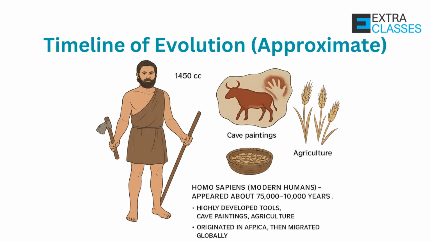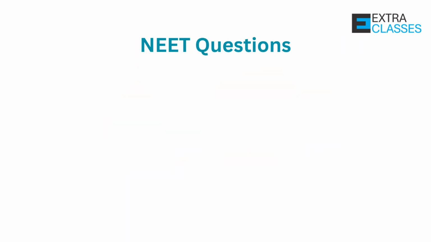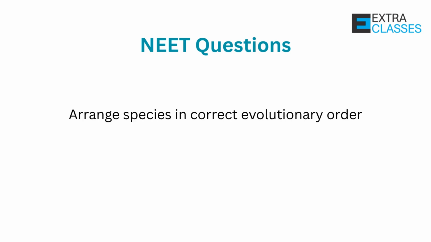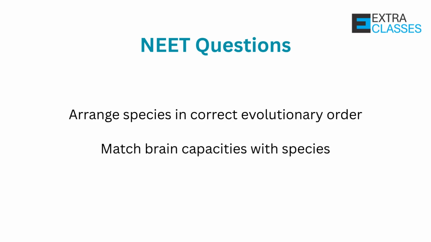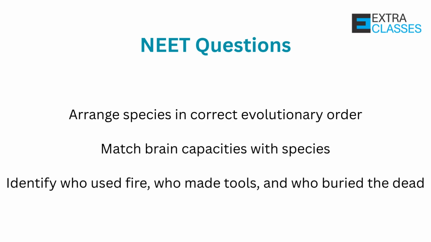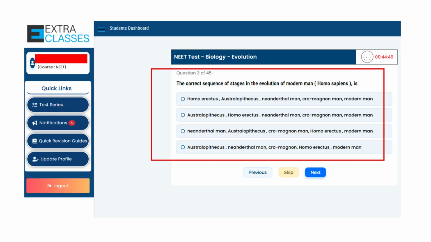And finally, the Homo sapiens, the modern humans. Modern humans appeared about 75,000 to 10,000 years ago, with brain capacity of 1450 cc. They used highly developed tools, made some great cave paintings, and started agriculture. Originated in Africa, then migrated globally, which is the out of Africa hypothesis. Following are some of the common NEET question types. Arrange species in correct evolutionary order. Match brain capacities with species. Identify who used fire, who made tools, and who buried the dead. Practice with more questions on extra classes.